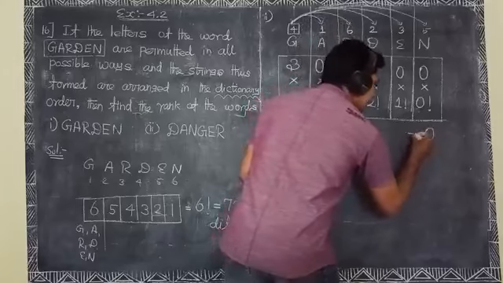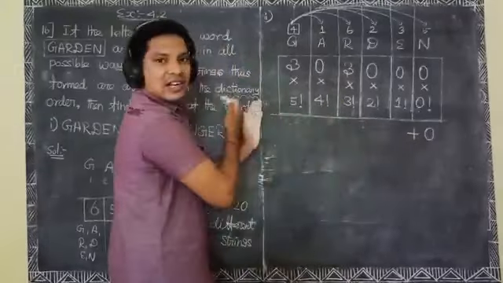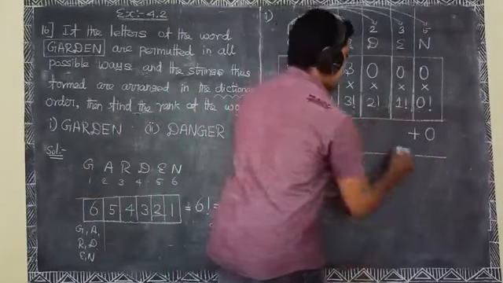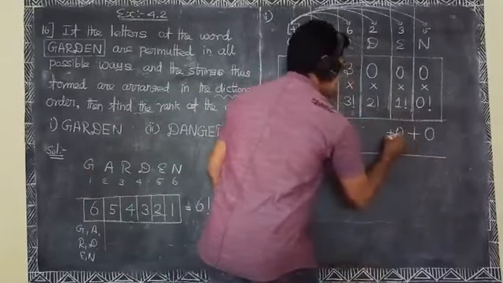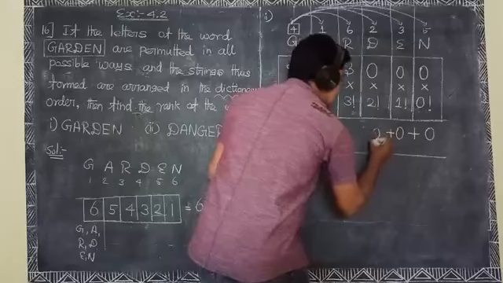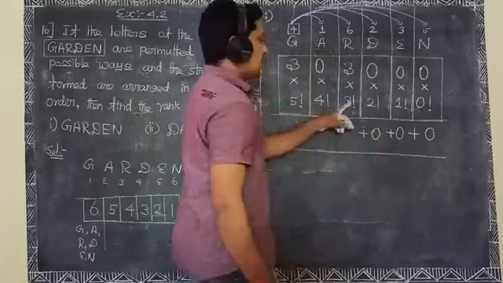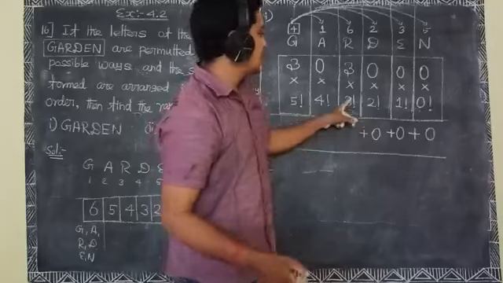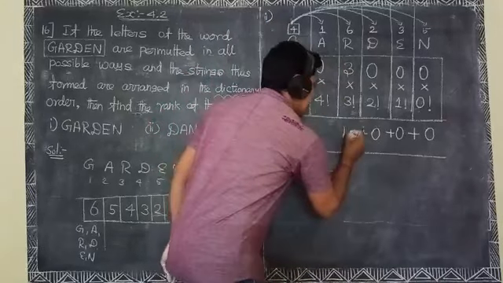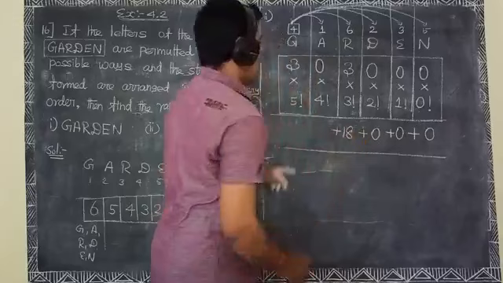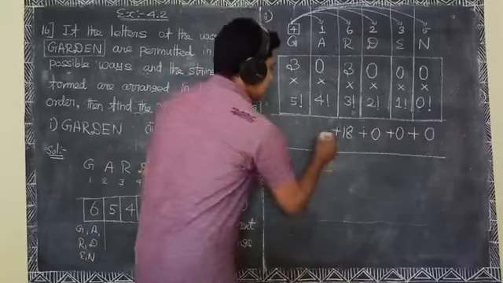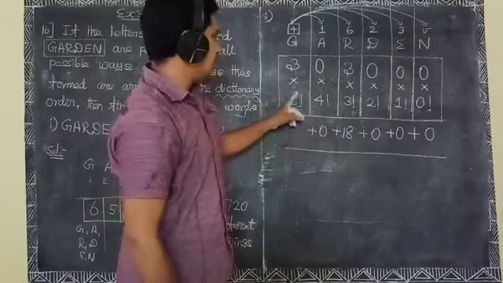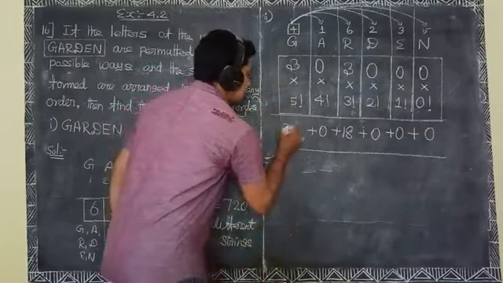Here the sum of all the numbers: 0 into anything is 0, plus 0 into anything is 0, plus 3 factorial is 3 into 2 into 1. 3 into 2 is 6, 3 into 6 is 18, plus 0 into anything is 0, plus 5 factorial is 120, 3 into 120 is 360.